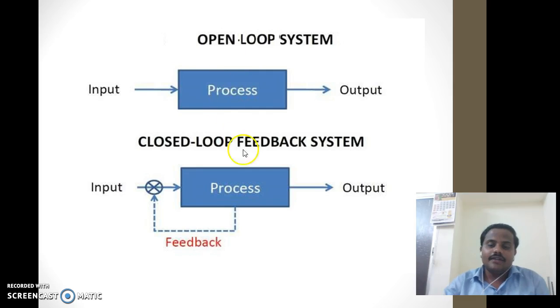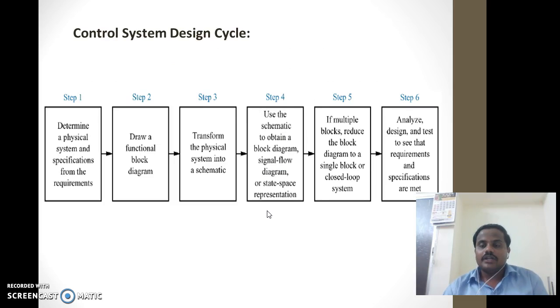Here the two types of systems have simple diagrams shown, which are not so complicated to understand. But if we see in detail, it should have a controller, process to be controlled, feedback element, reference input, command input, and error detector, that is summing point. All these things have to be labeled, but to explain it in a simple way, I have just shown these simple diagrams.